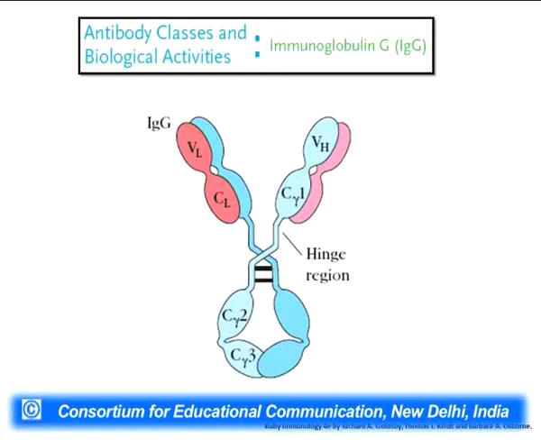So let's take up the basic structure of IgG first. If we can see over here, there is a variable light chain region and a variable heavy chain region, and there are constant light chain and constant heavy chain regions, and at the hinge region both these heavy chains are attached to one another with the help of disulfide linkages. So the hinge region is providing extra flexibility to these IgG molecules.